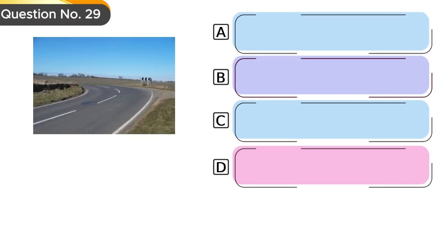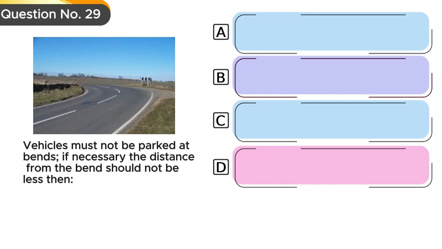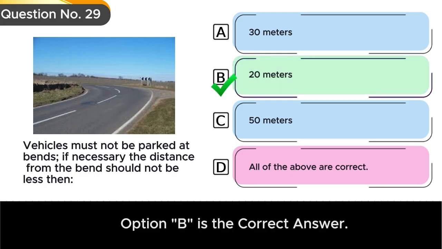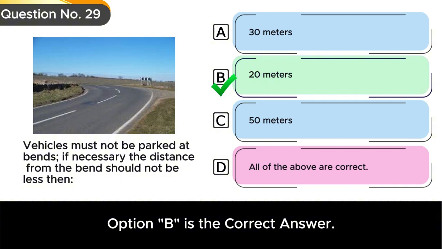Question number 29. Vehicles must not be parked at bends. If necessary, the distance from the bend should not be less than Option A, 30 meters. Option B, 20 meters. Option C, 50 meters. Option D, all of the above are correct. Option B is the correct answer.